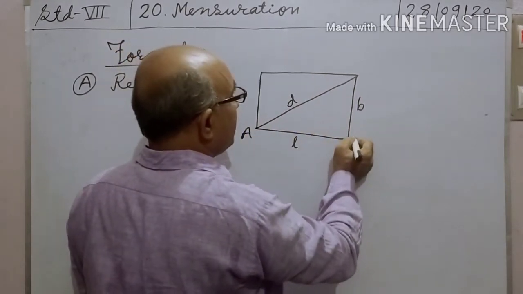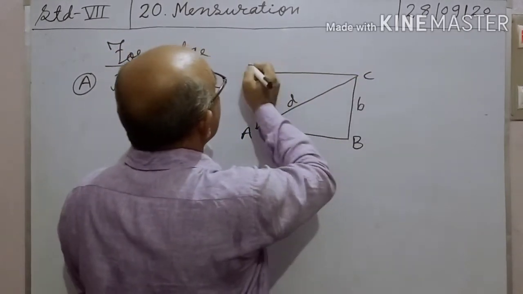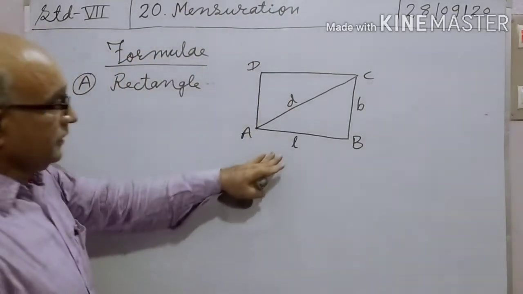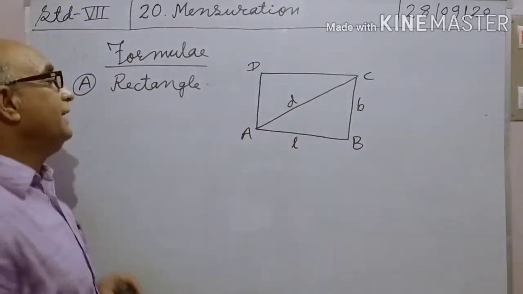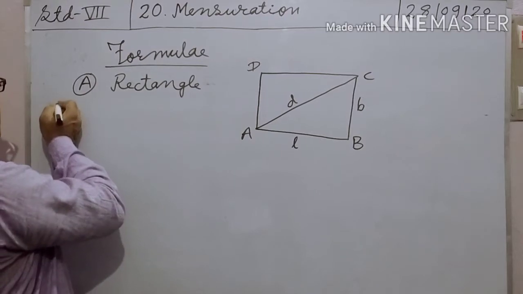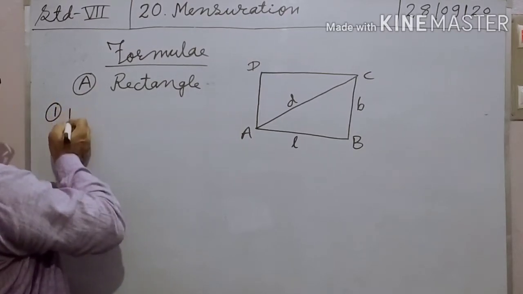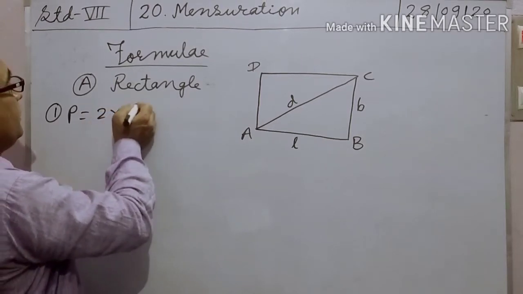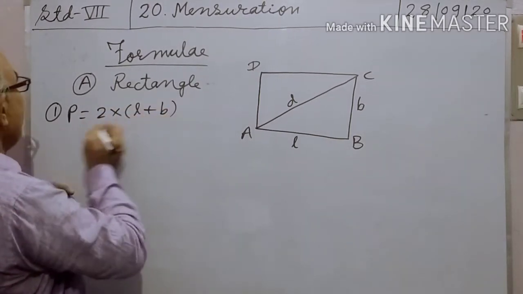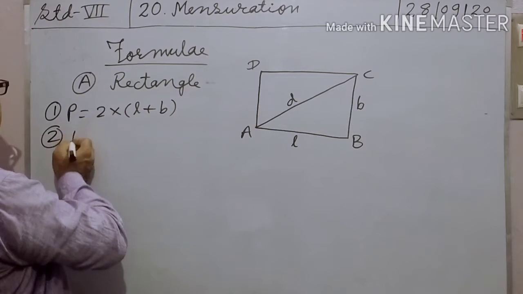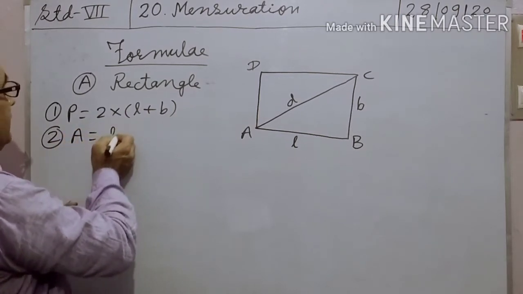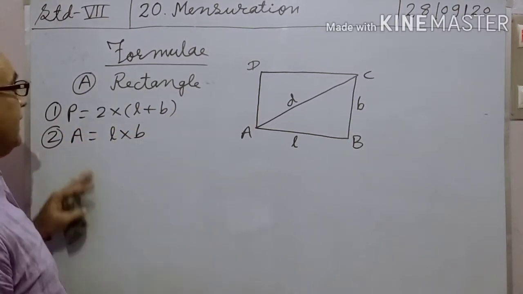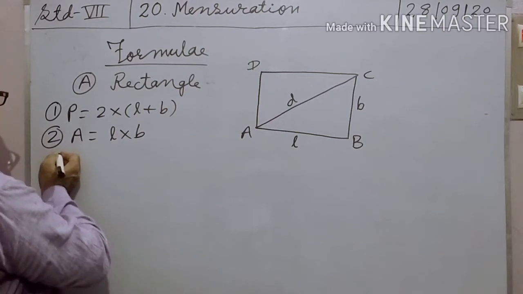ABCD is a rectangle with length, breadth and diagonal. First formula is perimeter of a rectangle: P equal to 2 into (L plus B). Second, area of rectangle equal to length into breadth, L into B.